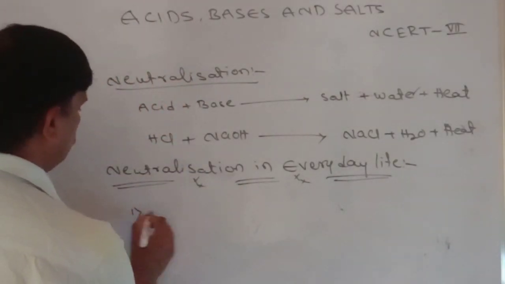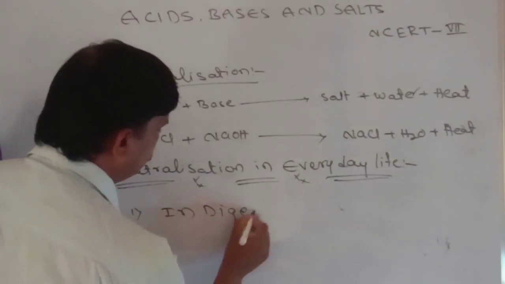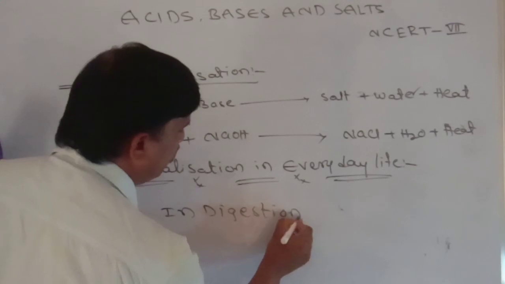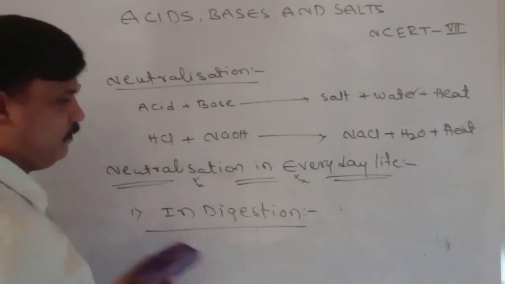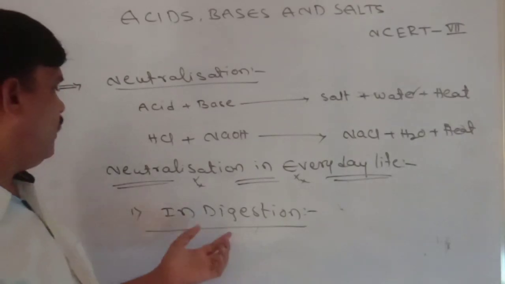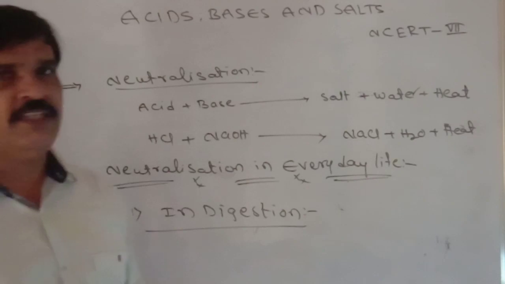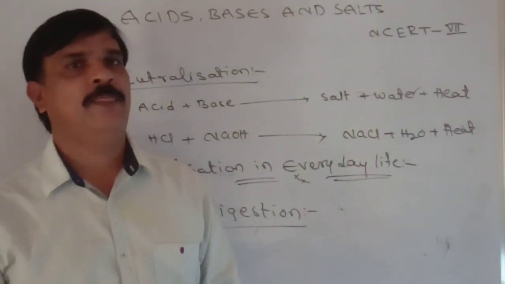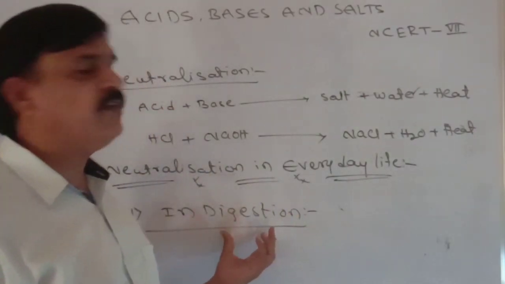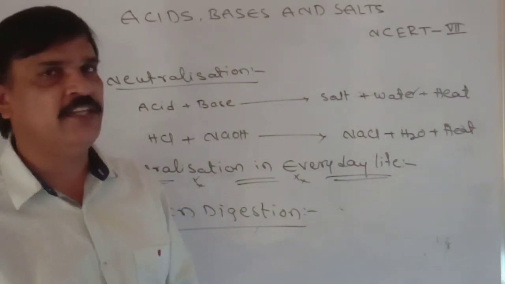First neutralization is indigestion. Indigestion is very painful. If excess acid is produced in our stomach, the person suffers from indigestion. But how do we neutralize it?